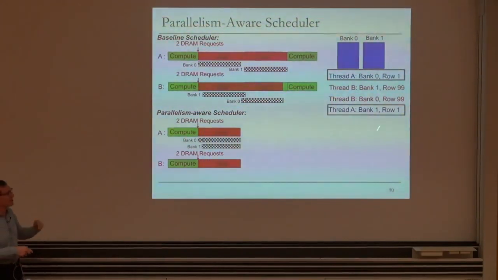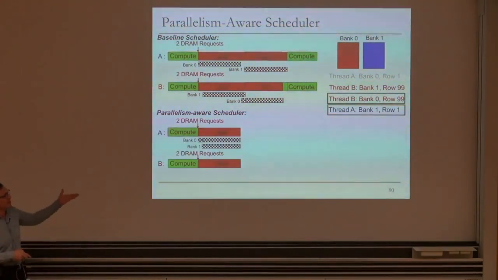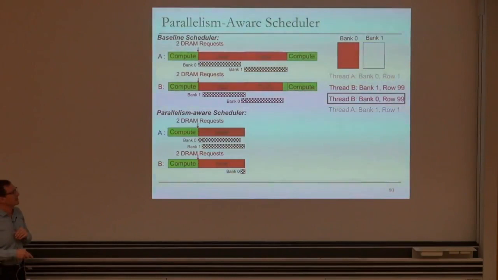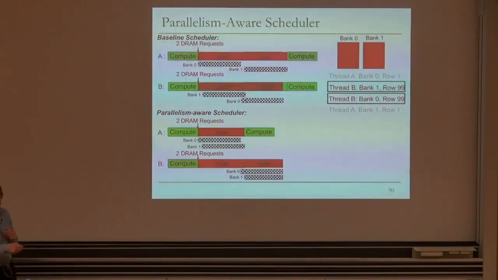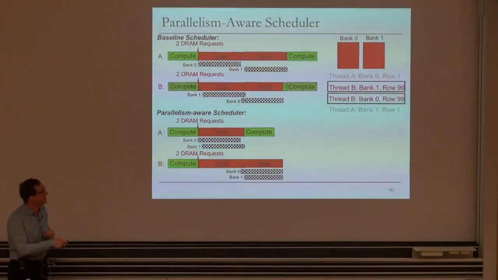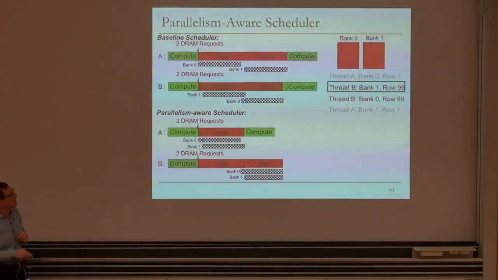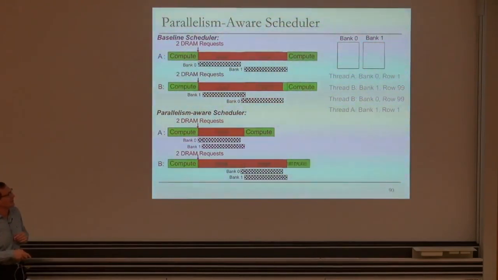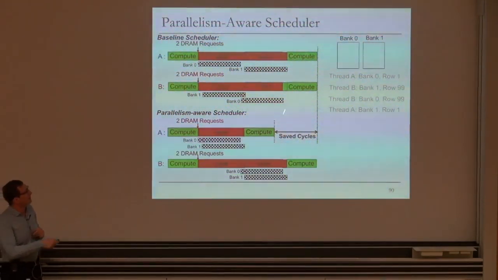Now both threads stall while these 2 requests are being serviced. Now the first request is done. The memory controller takes the thread B's request to bank 0, schedules it. And then the next request is done. The memory controller, of course, sends the data back, and takes thread B's request and schedules it. Now what happened here was, because we first serviced thread A's request in parallel, thread A can continue computation at this point when both of its data requests come back from memory. Thread B continues to stall until the last 2 requests are done. So if you look over here, compared to the baseline scheduler, we saved cycles in this particular thread because we were aware of the parallelism of the requests.